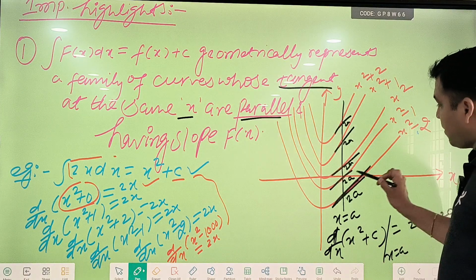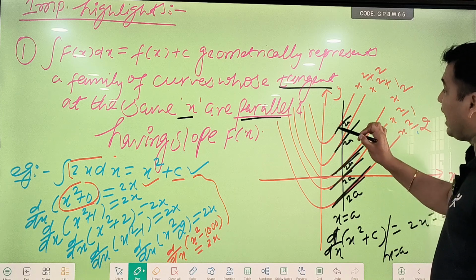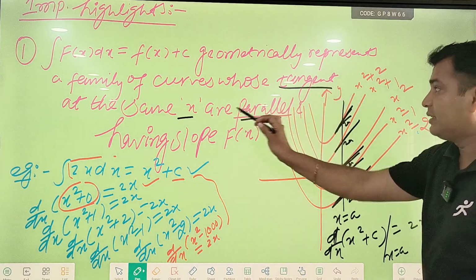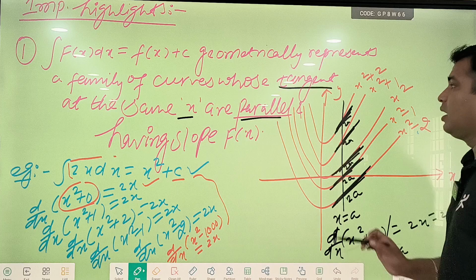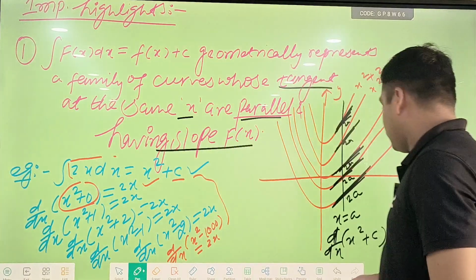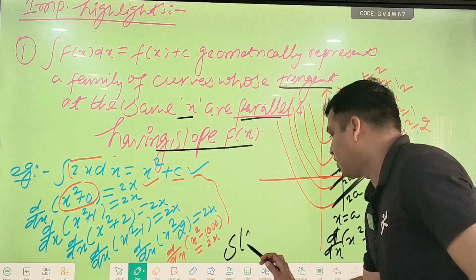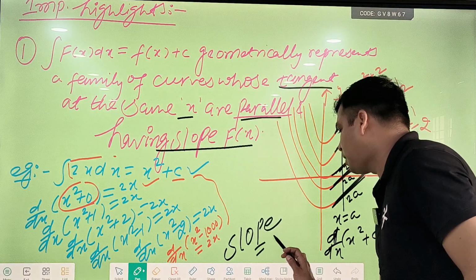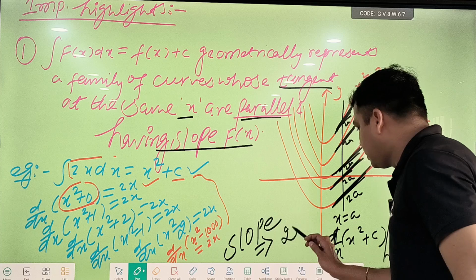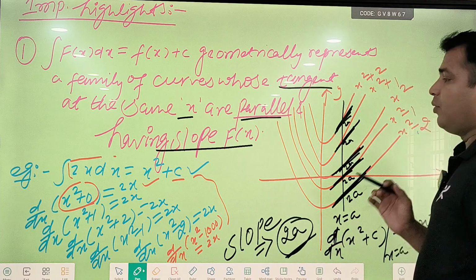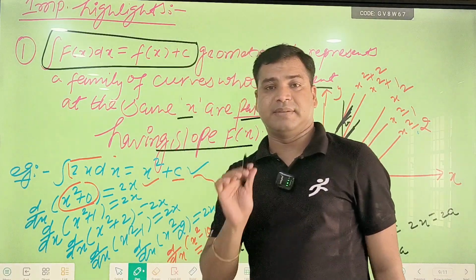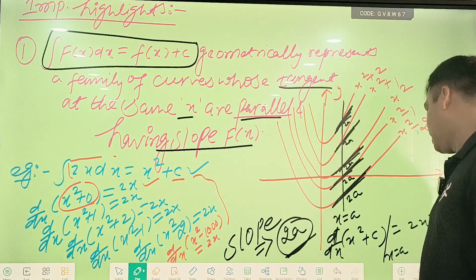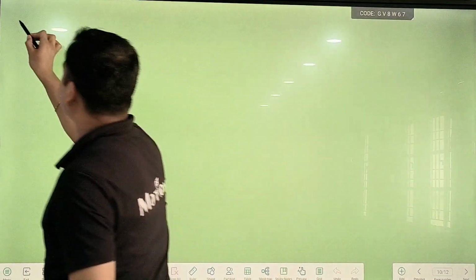So we can say this one is parallel, whose tangents at the same x are parallel, and having slope f of x. The slope of this function will always be the same. The slope of this one, what are we getting? 2a. So we can say that this geometrically represents a family of curves whose tangents at the same x are parallel and having slope f of x. Next point I am going to explain.